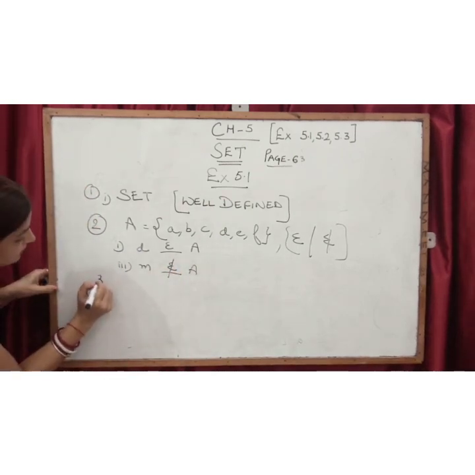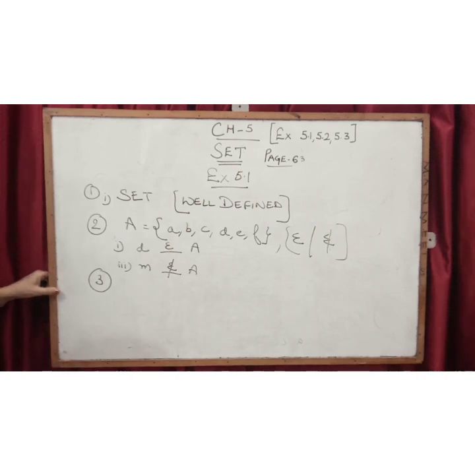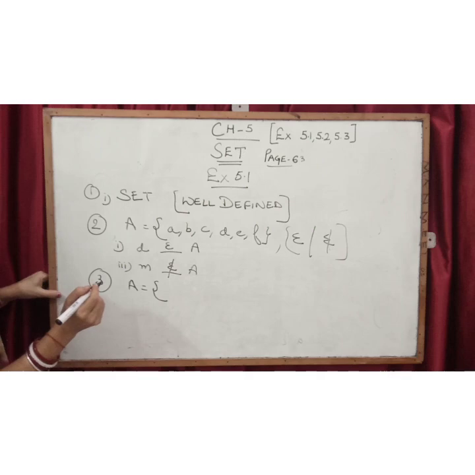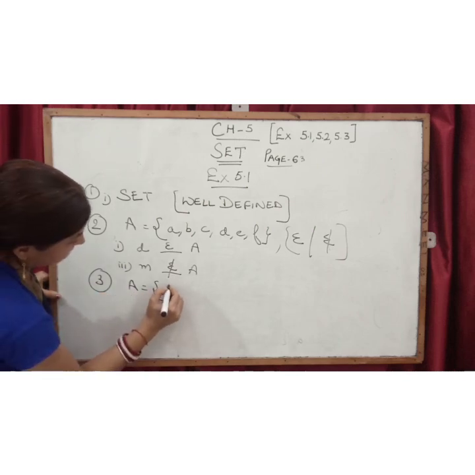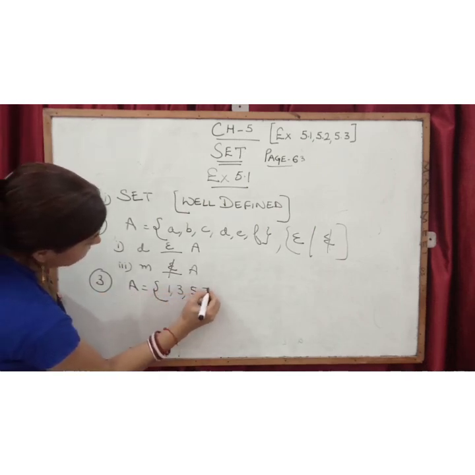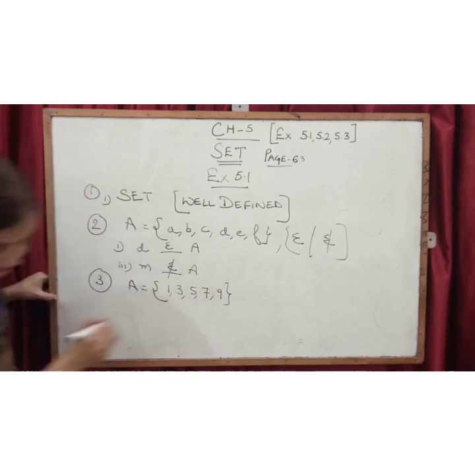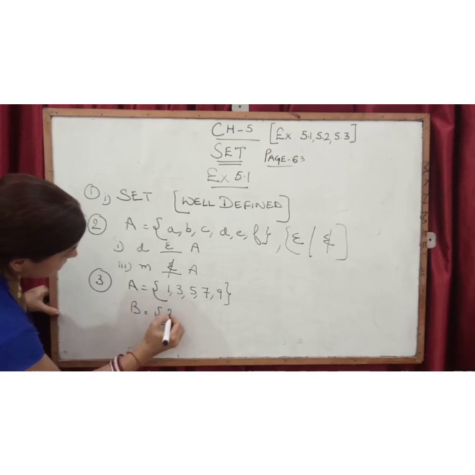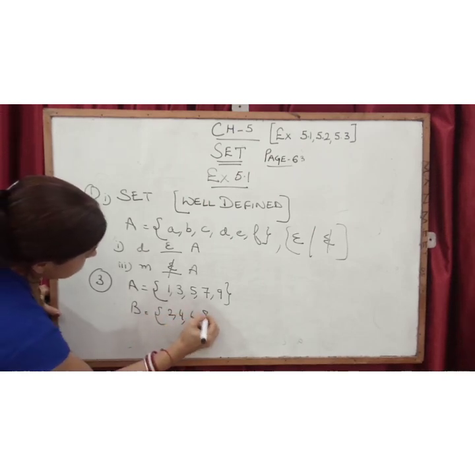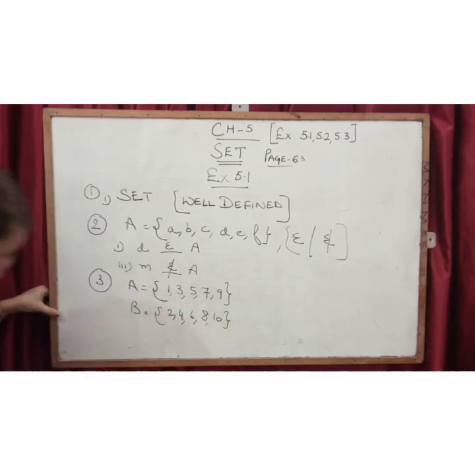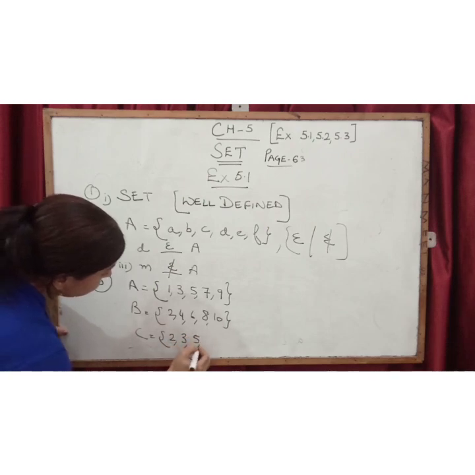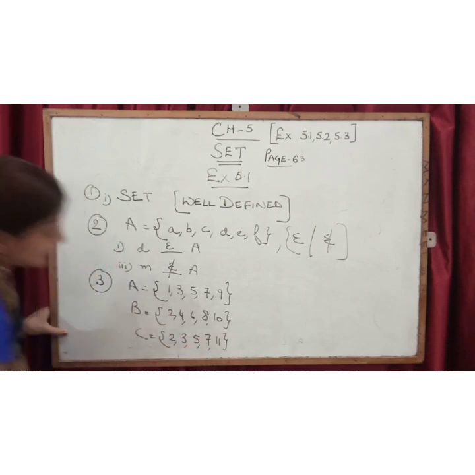Okay, now see the third sum. Third is, again you have been given some sets. A is given 1, 3, 5, 7, 9. And B is given 2, 4, 6, 8, 10. C is 2, 3, 5, 7, 11.